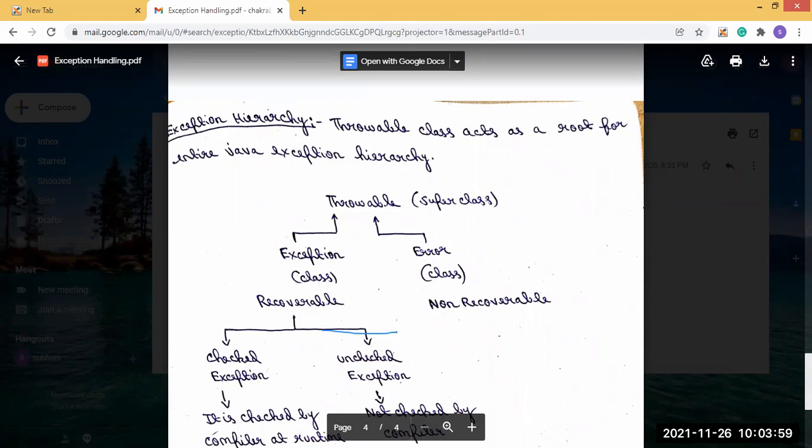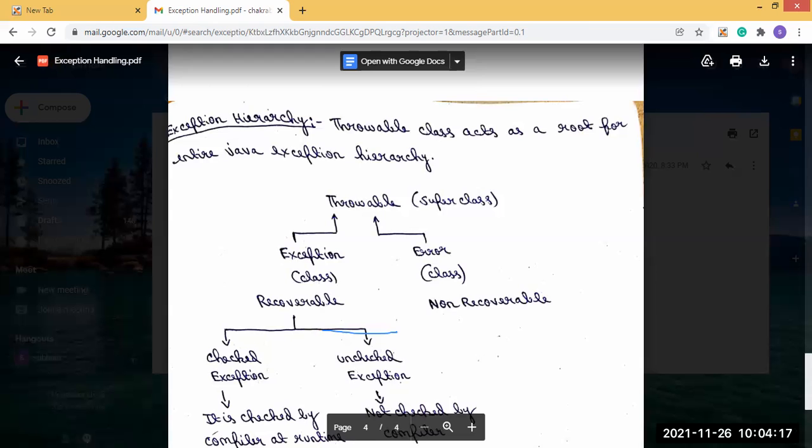Exception is divided into recoverable and non-recoverable, and recoverable has the checked exception class and the unchecked exception class.